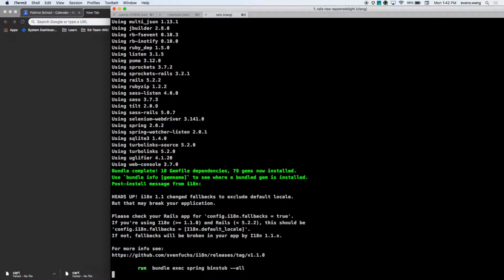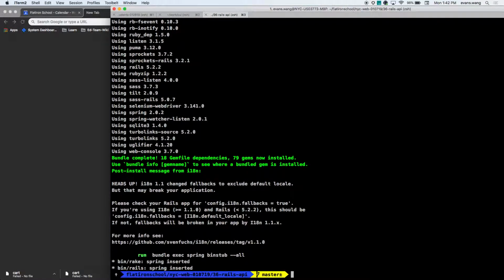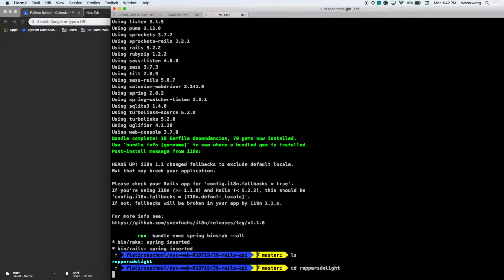Cool. So some things have happened since Rails upgraded versions, and there's like weird stuff with the SQLite gem. So we'll see if it still bothers us. If it does, I'll show you how to fix it. Cool. So we'll go right to Rails delight. And how do we build this out, right? What do we do? Rails G.